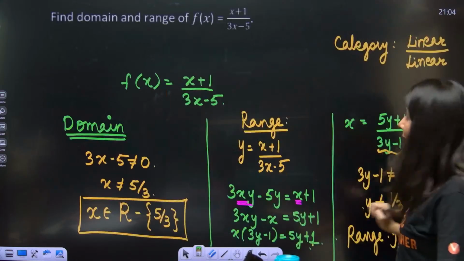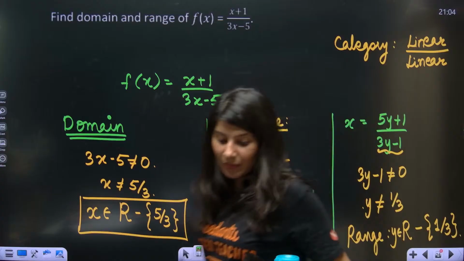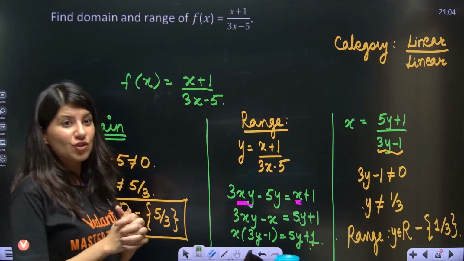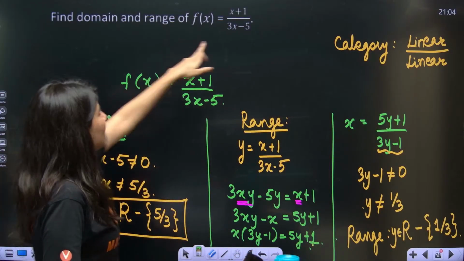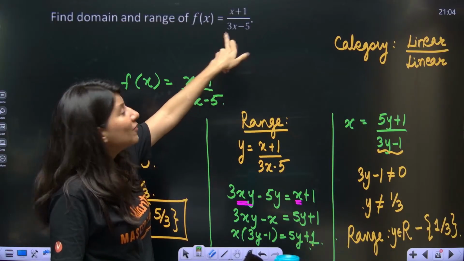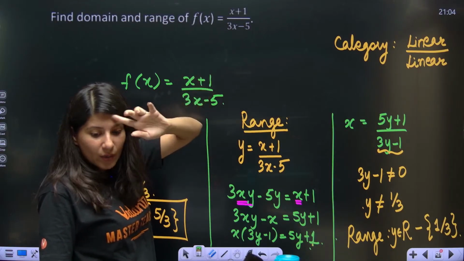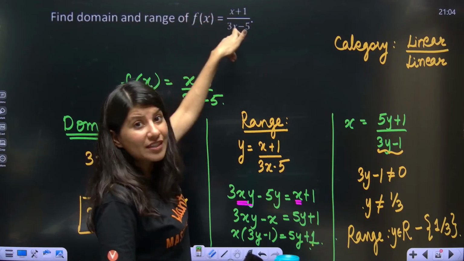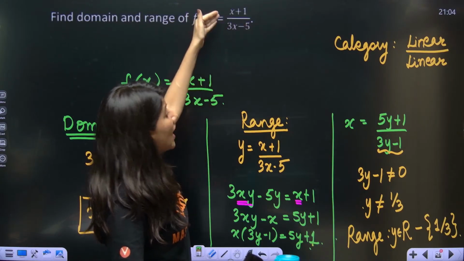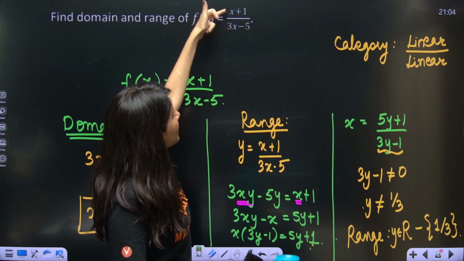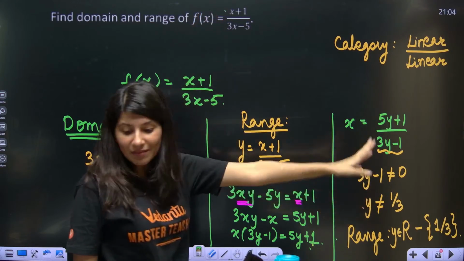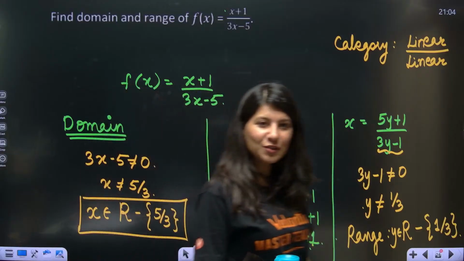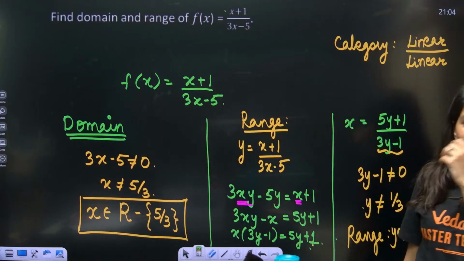Now if I go back and check whether it is applicable in every question, let us check the ninja technique. So now the range will be what? All real values except 5 by 3. Okay. Now can you see the range of this will be y belongs to all real values except 1 by 3, my dear students. Is it working for you? Good, good, good. Yes.